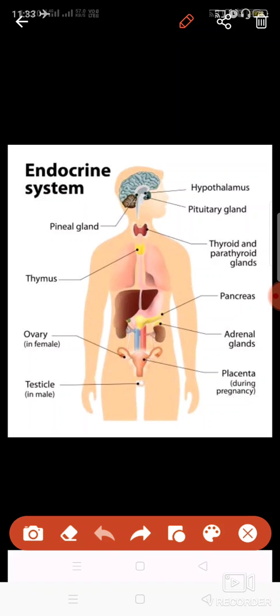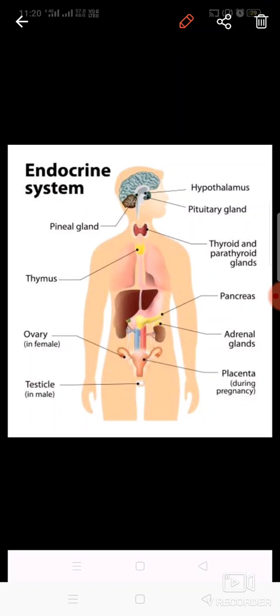And in both male and female, the gonads are present, which are glands like the ovaries in females and testes in males. So these are the different glands, and they have different functions by producing different kinds of hormones. This I'll discuss with you in today's video.